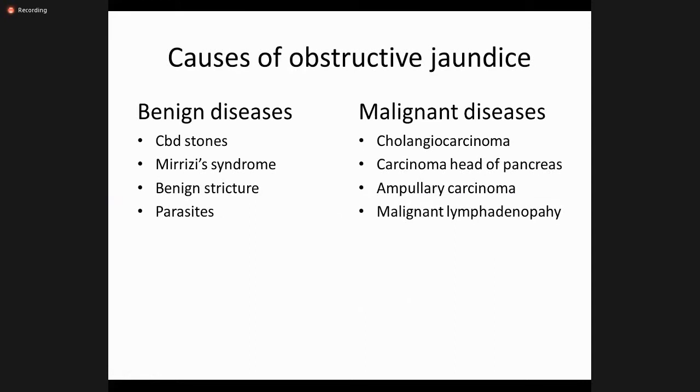One more classification is you can classify according to the type of the disease, whether it is a benign disease or it is a malignant disease. So we can have benign disease, just like CBD stones, Mirizzi's syndrome, stricture, and parasites. It can lead to jaundice. And in malignant cases, we know that the CBD tumor, the carcinoma of pancreas, ampullary carcinoma, and the lymph nodes, they can also lead to jaundice.